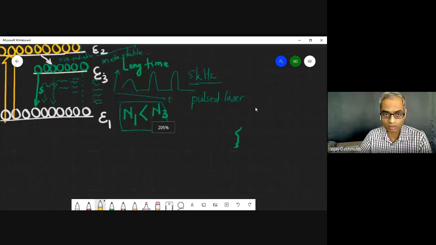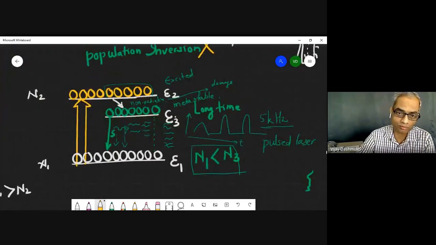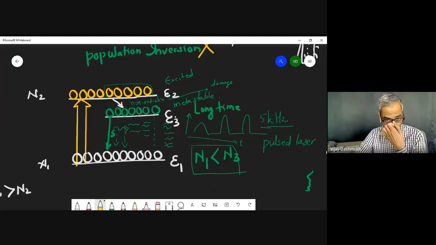So we add this one level, which is metastable, which is different than the excited and ground. And therefore, we pump from level 1 to 2, then most of them go from 2 to 3, and at 3 they stay for longer time. One of them will de-excite with spontaneous emission, and then that will trigger the stimulated emission.